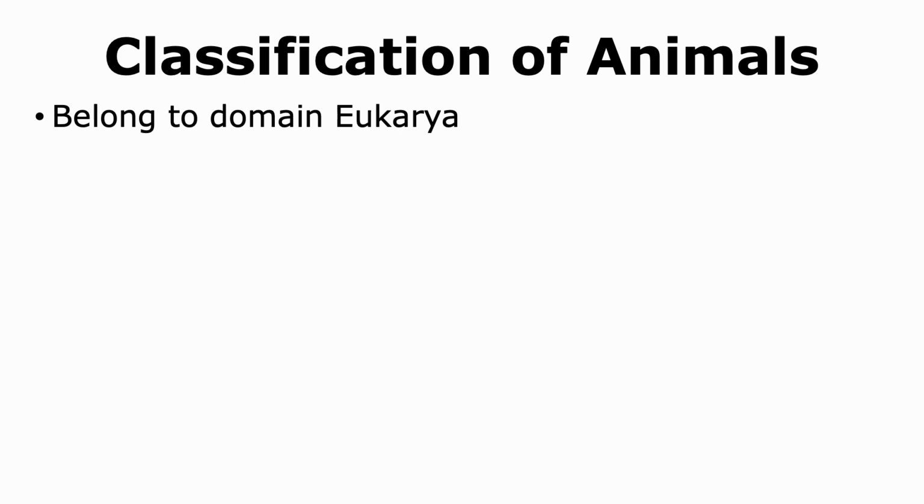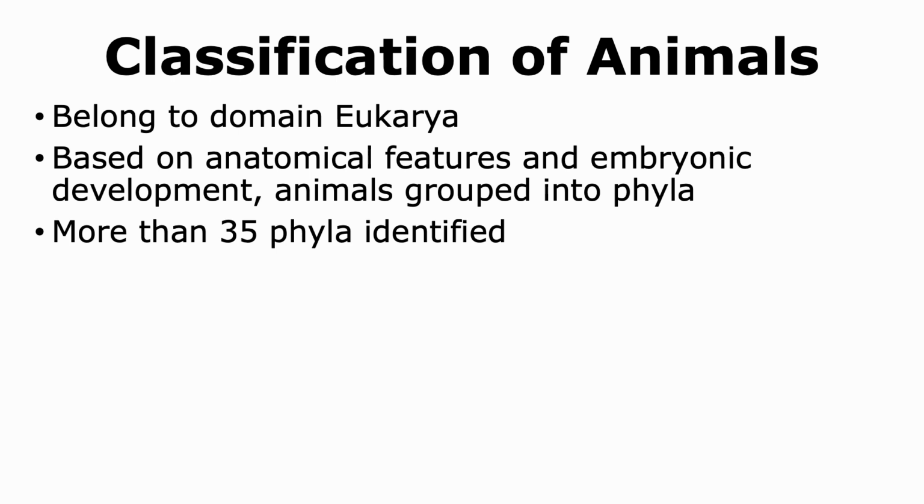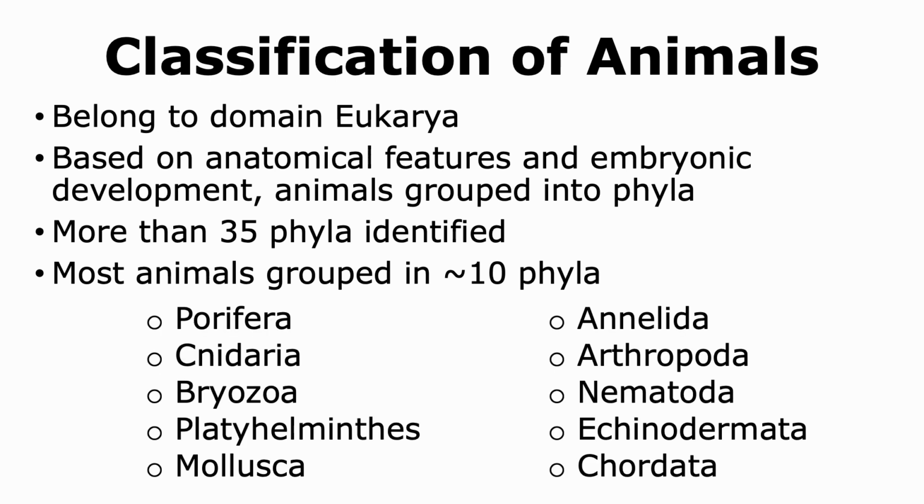When we look at the classification of animals, kingdom Animalia comes under the domain of Eukarya. Animals have been classified based on their anatomical features as well as embryonic developmental patterns. And based on these, the animals are grouped into a variety of phyla. More than 35 phyla have been identified, but most animals can be found in around 10 phyla as shown. Of all these phyla, with the exception of Chordata, which includes vertebrates, all other phyla include invertebrate animals.